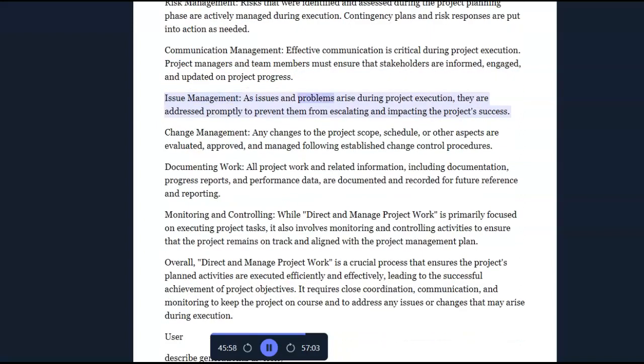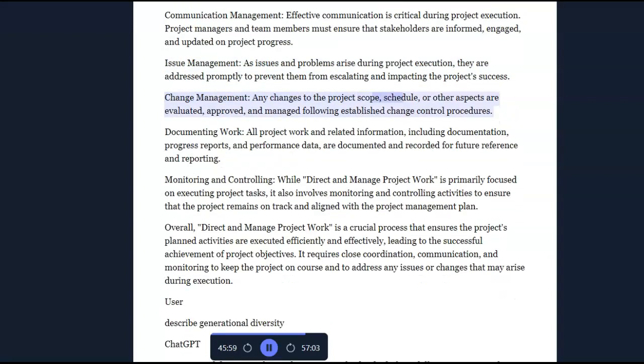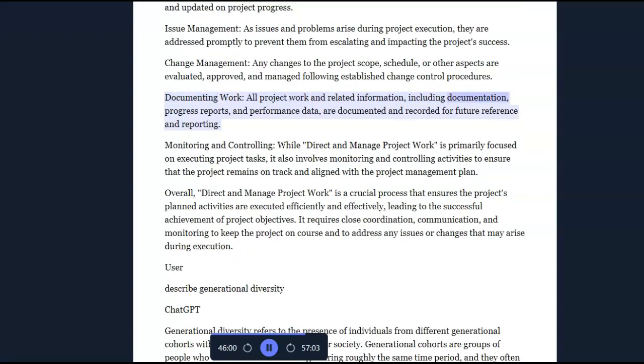Issue management. As issues and problems arise during project execution, they are addressed promptly to prevent them from escalating and impacting the project's success. Change management. Any changes to the project scope, schedule, or other aspects are evaluated, approved, and managed following established change control procedures. Documenting work. All project work and related information, including documentation, progress reports, and performance data, are documented and recorded for future reference and reporting. Monitoring and controlling.